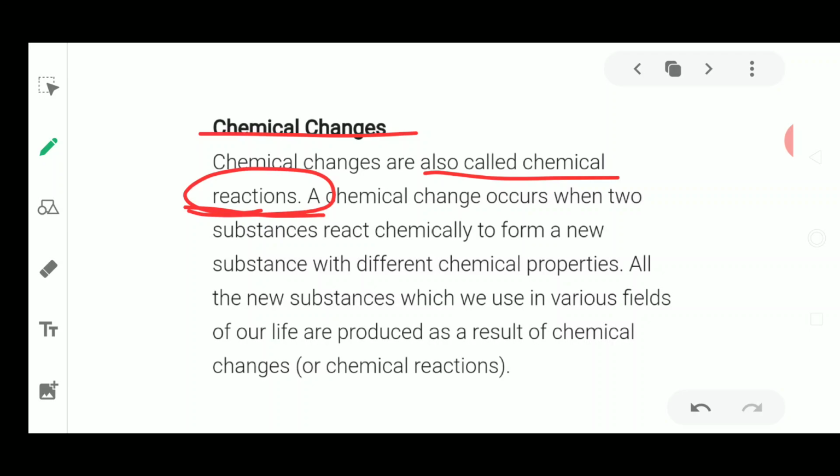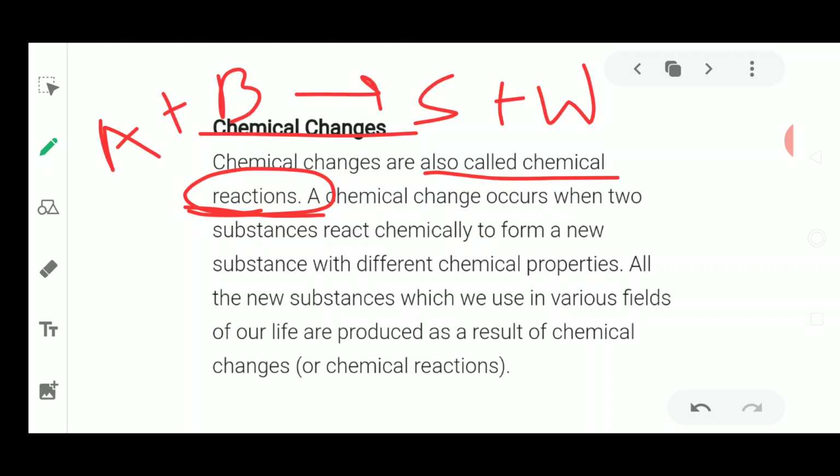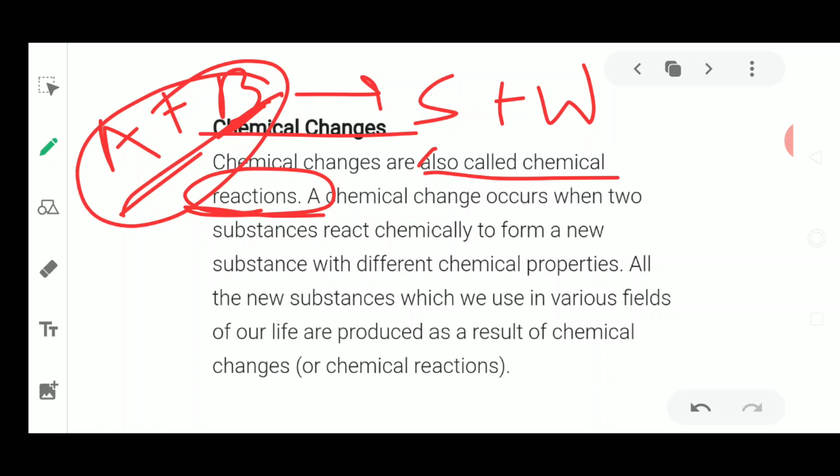In the last lesson, we studied acids, bases and salts, where I discussed the neutralization reaction, where an acid reacts with a base to form salt and water. The acid and base were the reactants, the chemicals. These chemicals were changing, undergoing a reaction. After the reaction, two products were formed, completely new substances from where we started initially. The acid and base were chemically very different from the salt.